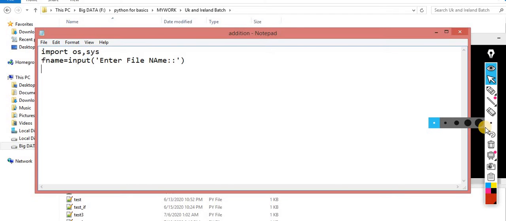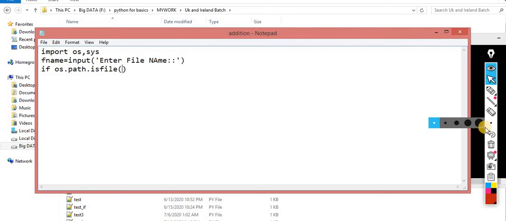What file name do you want to open? Now how can I check whether this file exists or not? For that there is this module os. Inside this module there is a package called path. Inside that package the main function is isfile, okay, isfile.